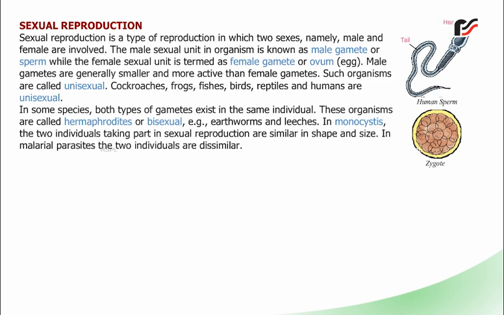In some species, both types of gametes exist in the same individual. These organisms are called hermaphrodites or bisexual. For example, earthworms and leeches. In monocytes, the two individuals taking part in sexual reproduction are similar in shape and size. In malarial parasites, the two individuals are dissimilar.